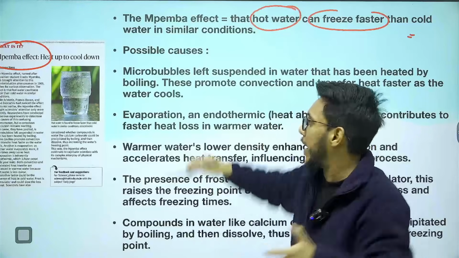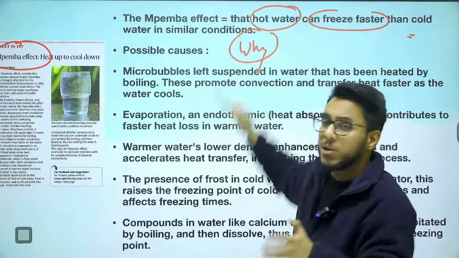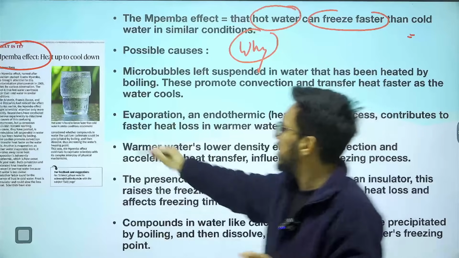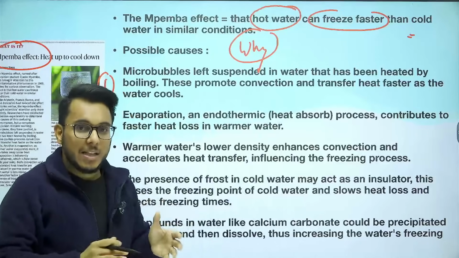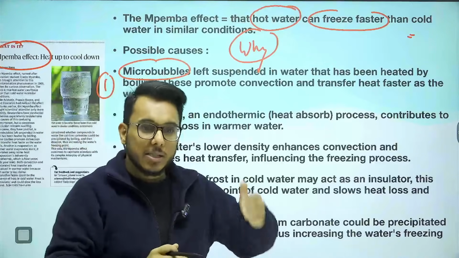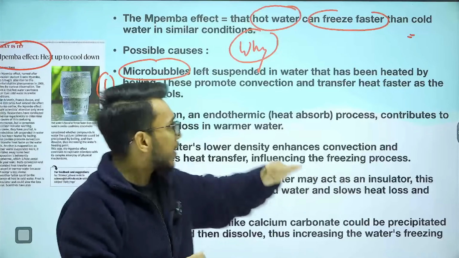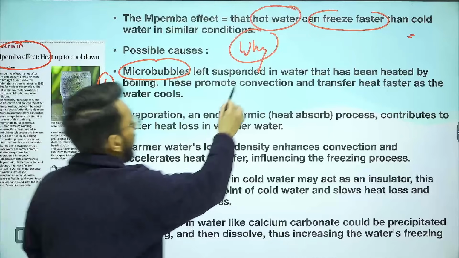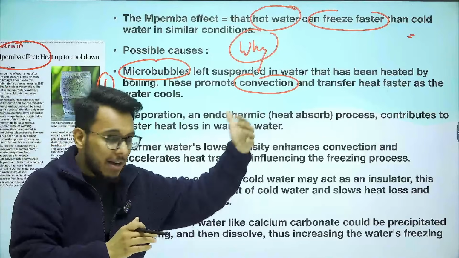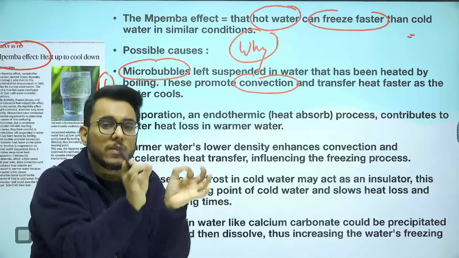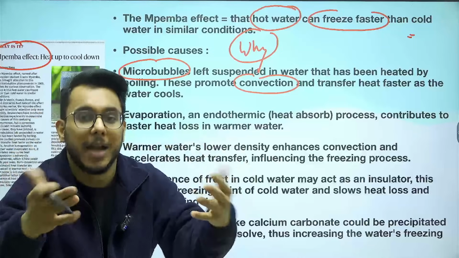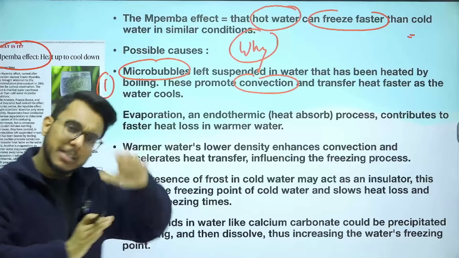Now, why? Basically, guys, as of now, we don't have any one consensus, but the possible explanations of the Mpemba effect are like this. Number one, when you boil the water, micro bubbles are created, and these micro bubbles, which are suspended in the water, promote faster convection, and it leads to faster transfer of heat, and water cools down fast because of these micro bubbles and then it freezes.